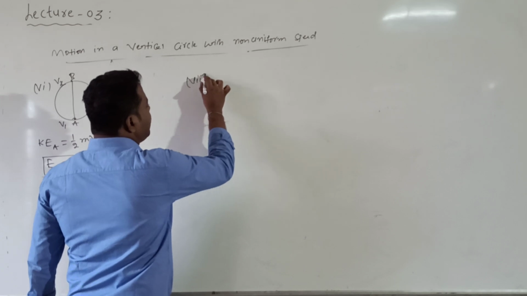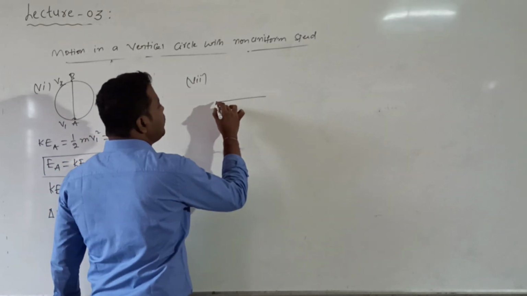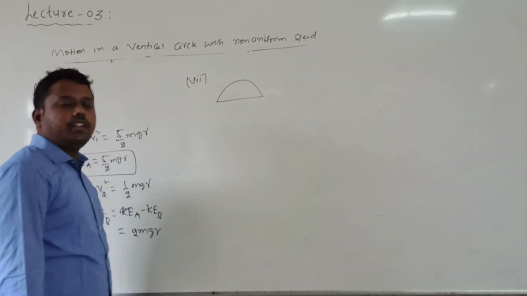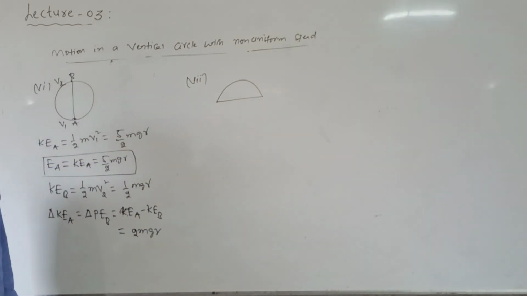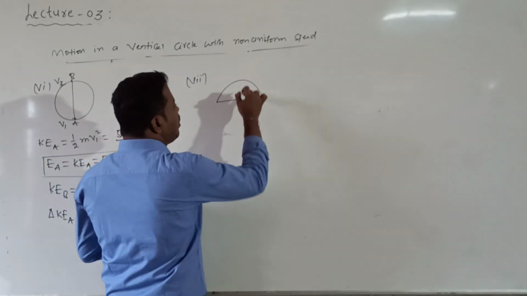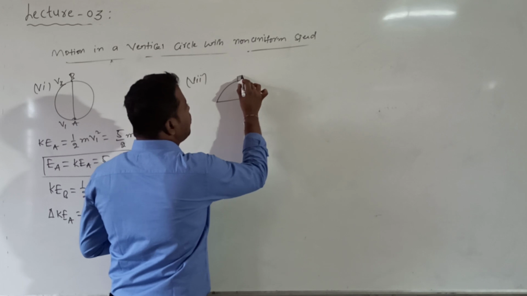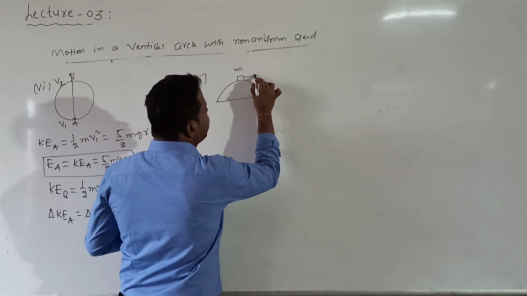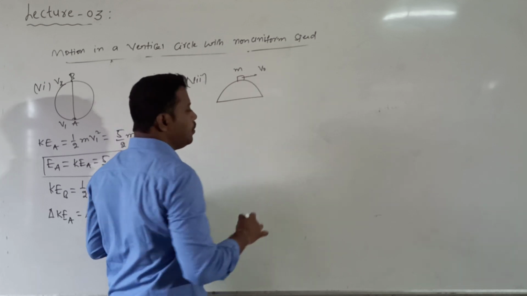Let me consider one smooth hemispherical convex surface, with radius r. Let me consider one block of small mass m, which is projected with a velocity v naught from the top.